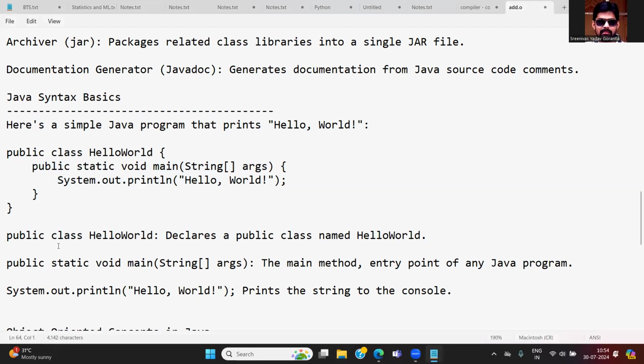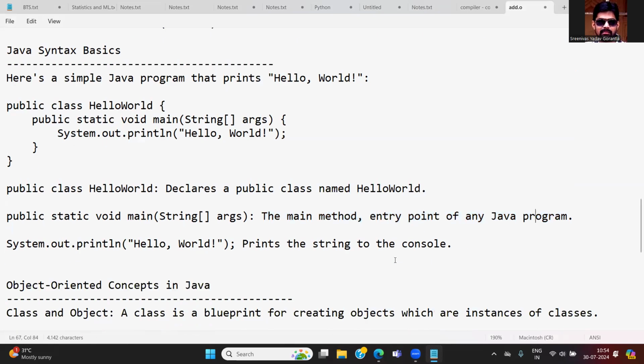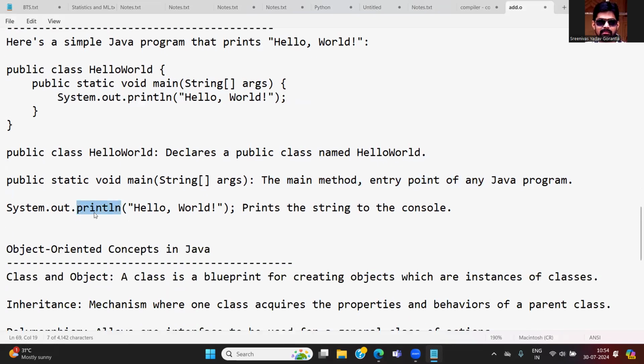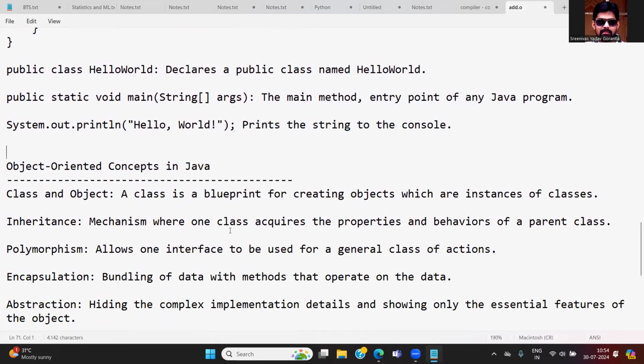So what is this? public class HelloWorld declares a public class named HelloWorld. And public static void main(String[] args), this main method is the entry point of Java. I already told you, this is the first execution point for the JVM, that is the main method. System.out.println prints a string in the console. That's all.